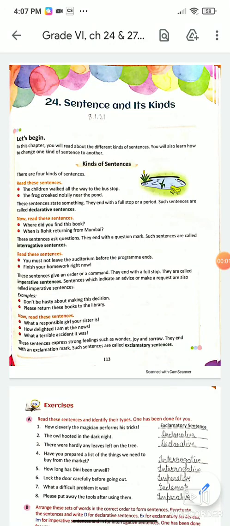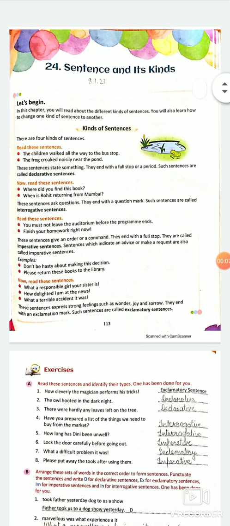Hello, dear students. Today we are going to learn about sentence and its kinds. See, we have four kinds of sentences.